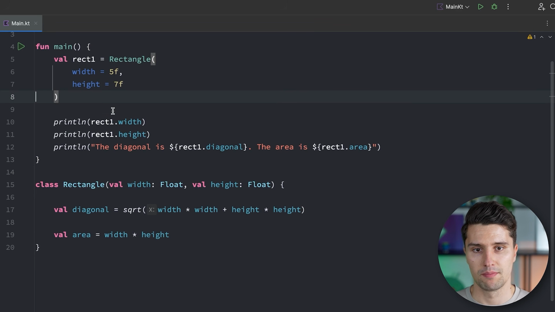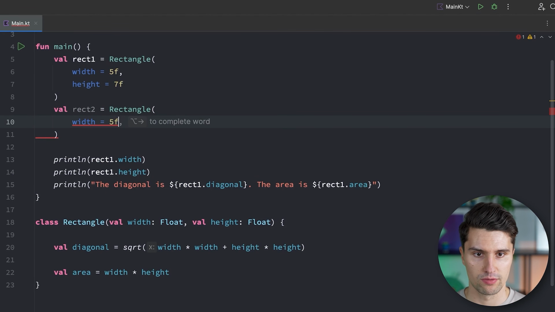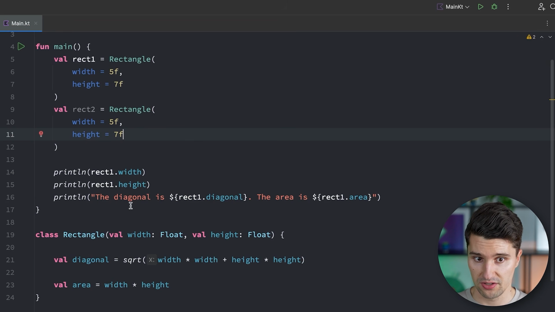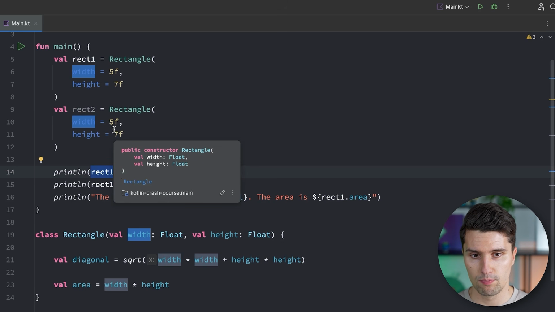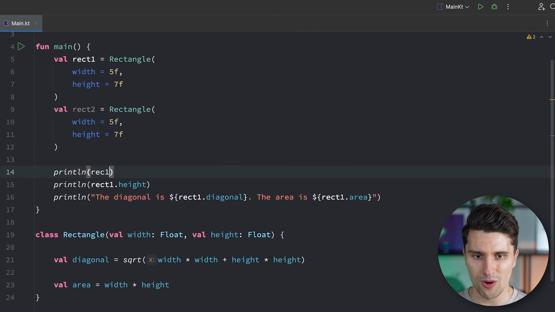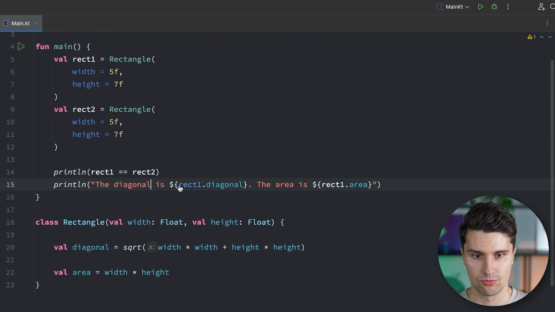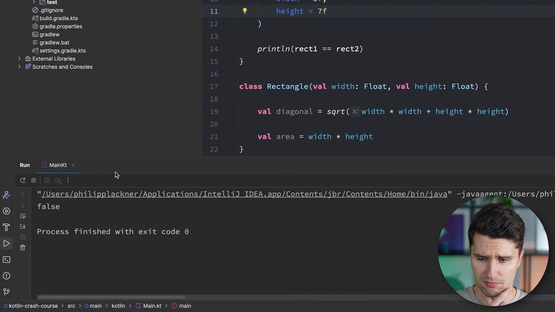And let's take a look at what happens if we create another rectangle here. So we have a rect2 as well. Let's also give it a width of 5f and a height of 7f. What we can now do is compare those rectangles. So we could print whether rect1 is actually the same as rect2. So classes by default are comparable. So if we get rid of this stuff here, and we rerun this, then we get false.